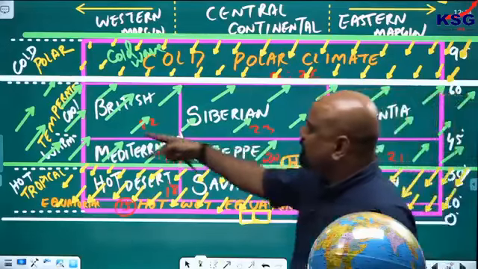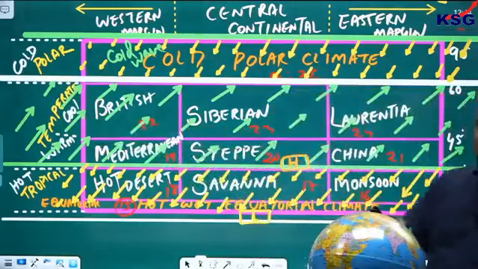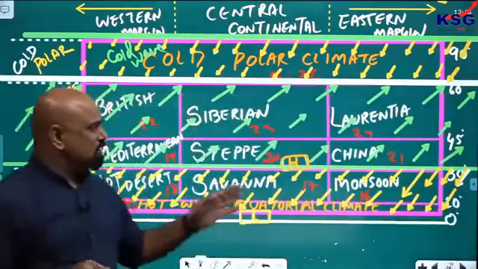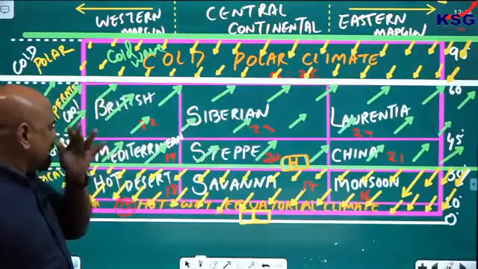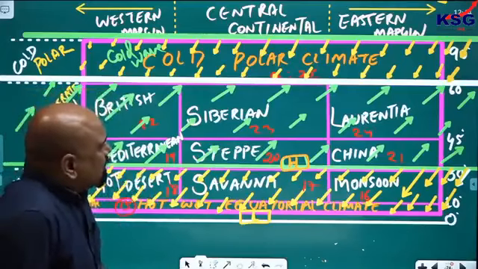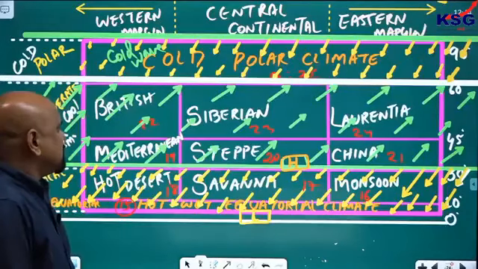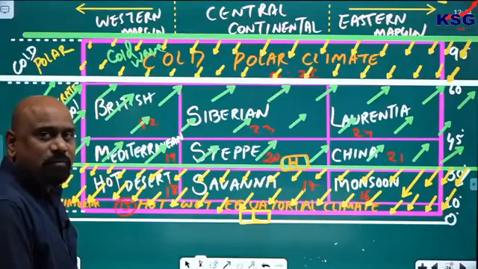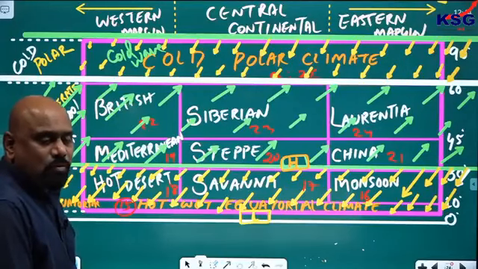These 6 types of climates are influenced by what? This westerly wind. All these climates are influenced by the westerly wind system. 6 climatic types I said. Hope you got it.